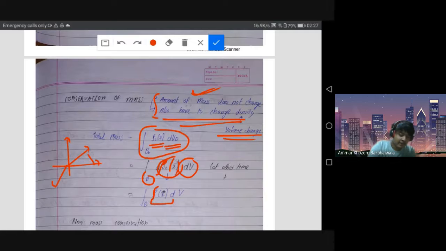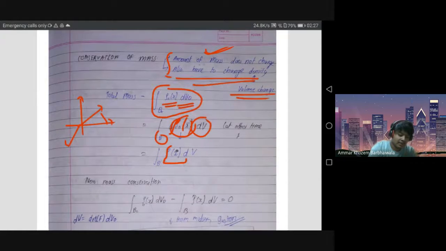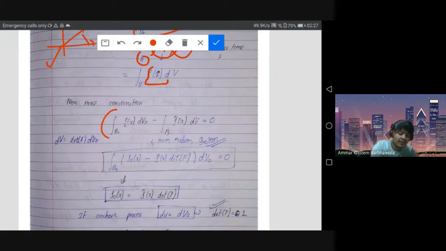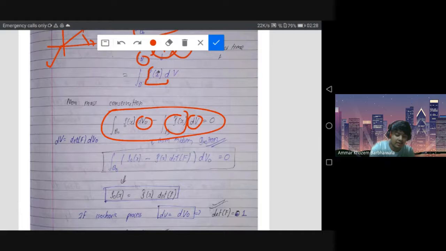dv. And we can just go to the next part, and here we see that the difference between the two should be zero. The mass should not change between the two configurations. So what we did is we considered this rho of x, where the coordinate system is the same for both of them, but the only difference is the differential volume has been changed, and this is the rho of x and this is rho cap.